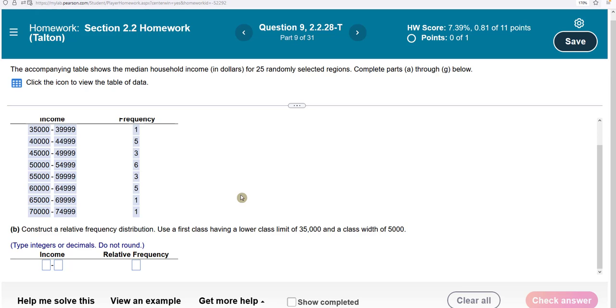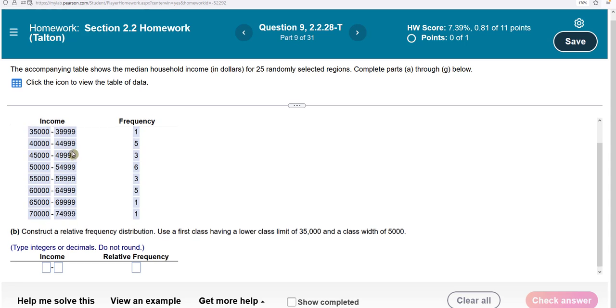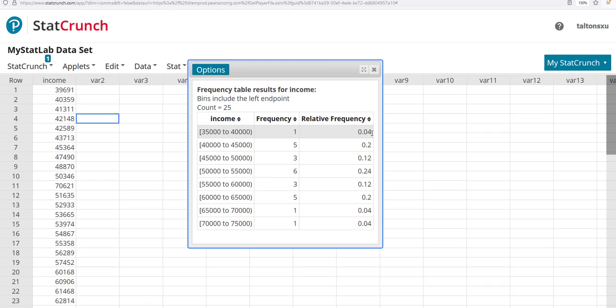Like I said, it corresponds to the table that StatCrunch popped out. The next one will ask you about the relative frequency. You're going to use these same numbers that you inputted for income. So write those numbers down to make sure that you have those same numbers. Those don't change. The only thing that's going to change will be the relative frequency. That is why I had StatCrunch do the relative frequency along with the frequency, so you can see these numbers here. All right, I hope that helps.